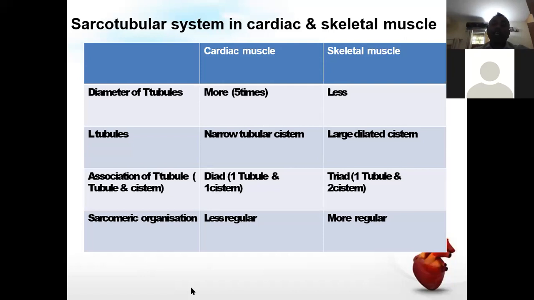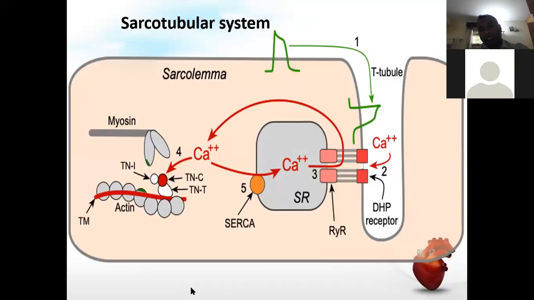Sarcomeric organization is less regular in the cardiac muscle as compared to the skeletal muscle. This is basically the diagram showing you the sarcotubular system in cardiac muscle. What I told you in the previous slide, that there is a dyad feature, means the T tubule and the sarcoplasmic reticulum or the cistern portions, there is a 1:1 ratio. So this is basically the main feature of the sarcoplasmic reticulum or the sarcotubular system of the cardiac muscle.